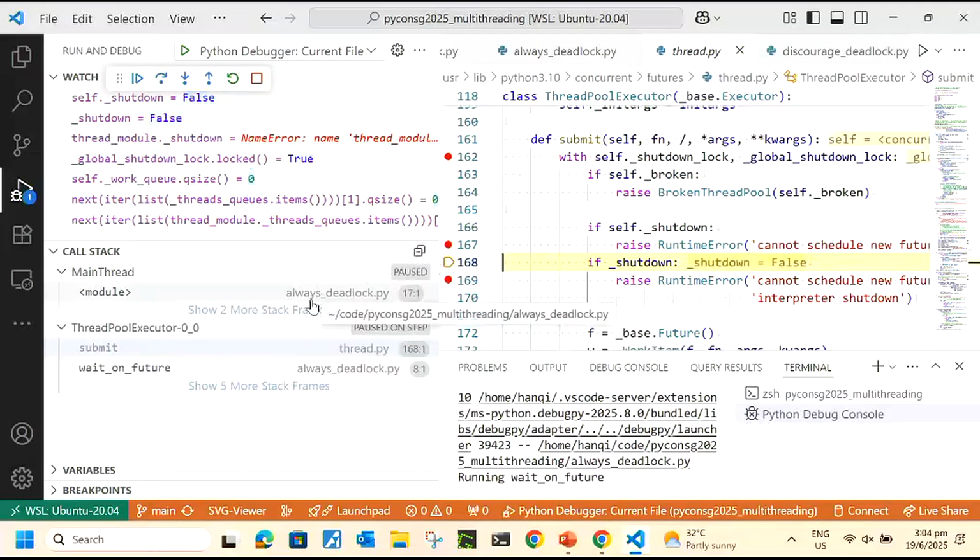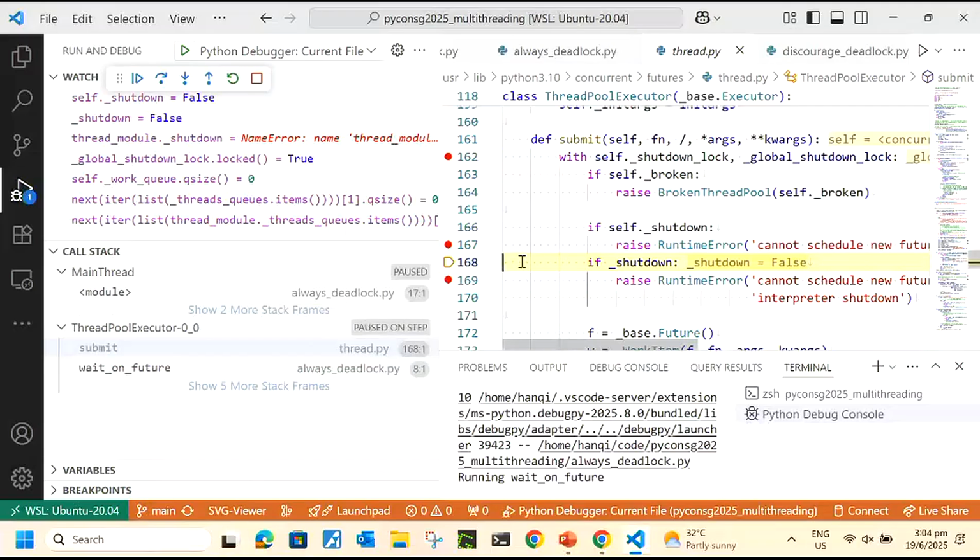Because when you press F10, both the main thread and the child thread change from paused on step to running. When both are running, VS Code is a bit confused about which screen it should show. When you press play, all the threads in the same process will be running together. They will all be racing together. That's where the race happens.